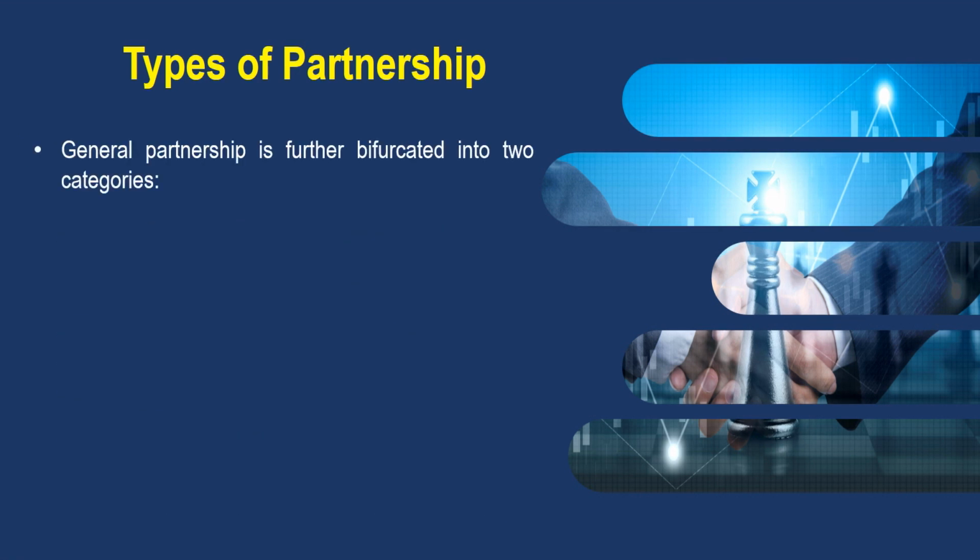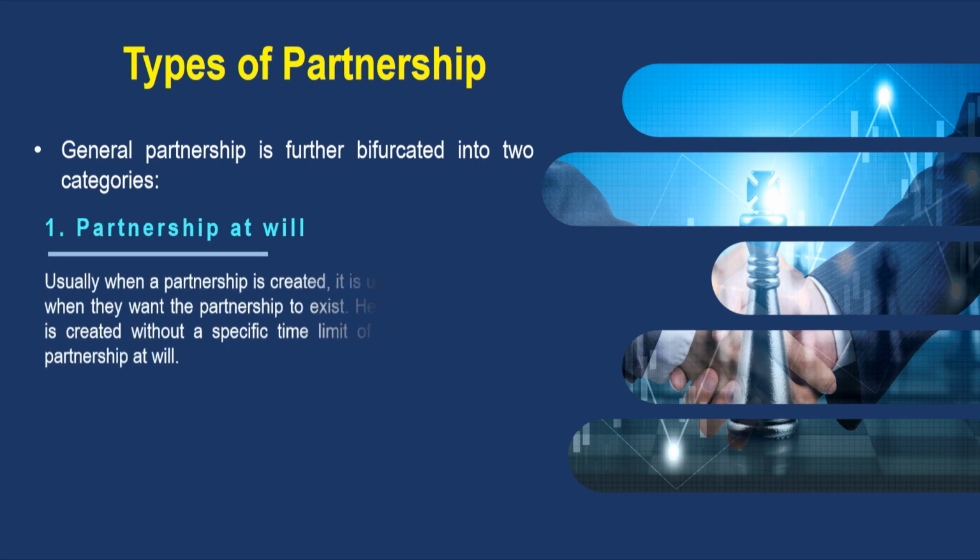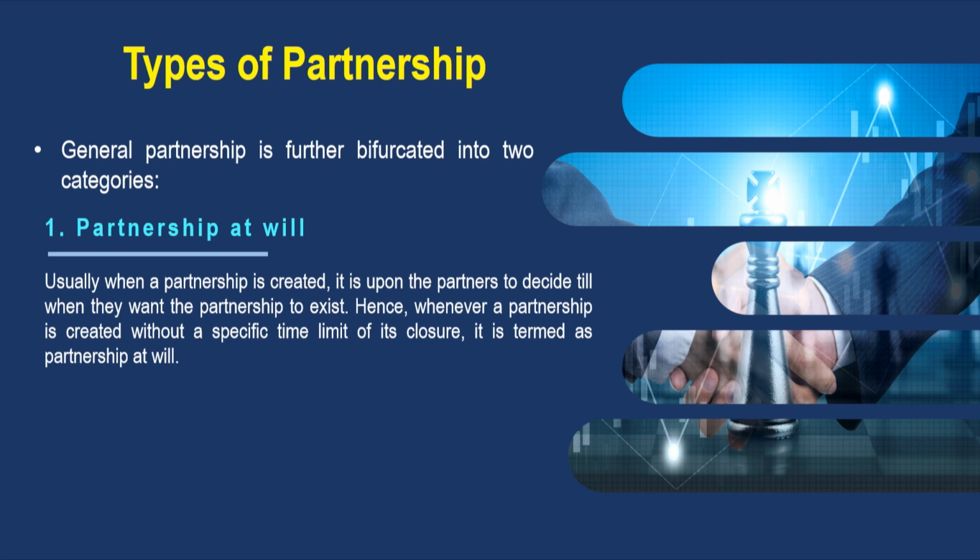Generally, partnership is further bifurcated into two categories. First is partnership at will. Usually, when a partnership is created, it is upon the partners to decide till what time they want the partnership to exist. Hence, whenever a partnership is created without a specific time limit of its closure, it is termed as partnership at will.